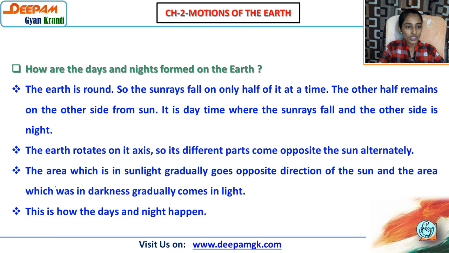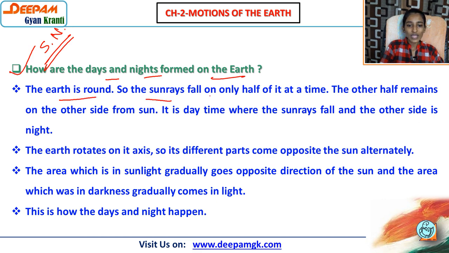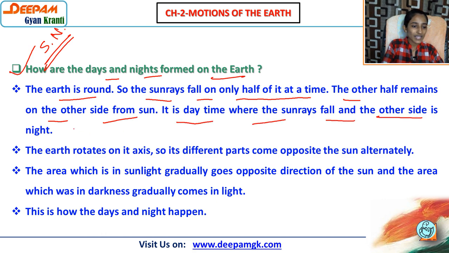Now a very important point, and it will be there in the exam in the form of a short note. How are days and nights formed on the earth? The earth is round, so the sun rays fall on only half of it at a time. The other half remains on the other side from the sun. Where the sun rays fall it is daytime, while the other side is night.